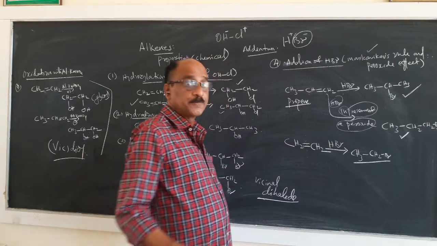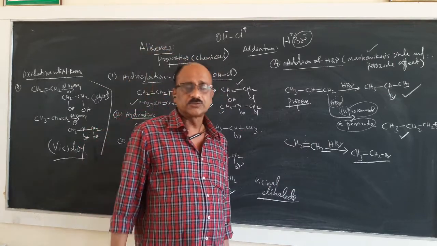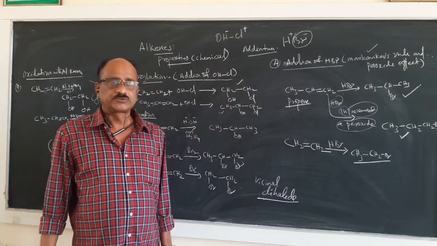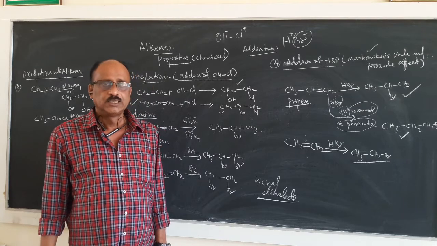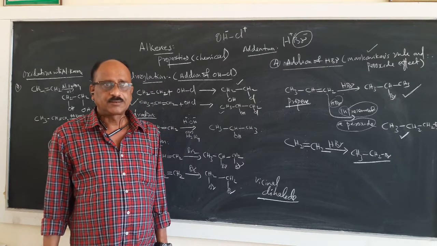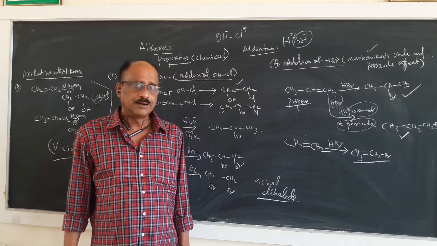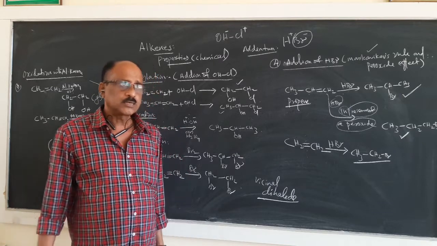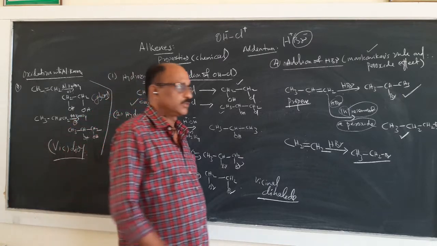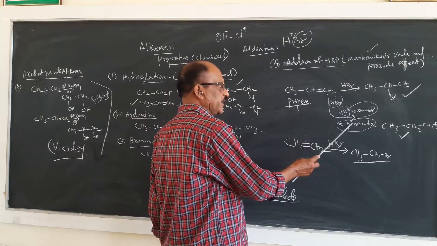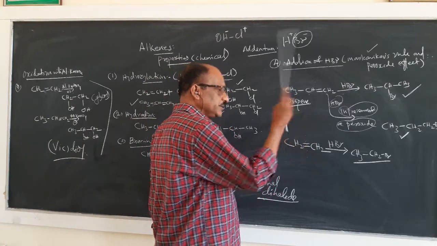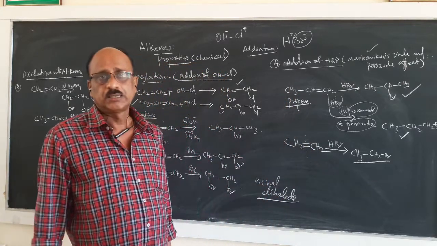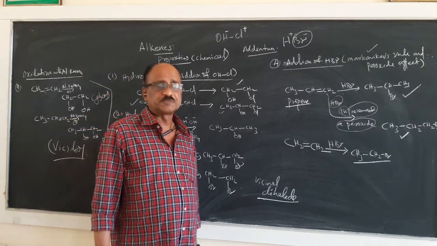That is against the Markovnikov. That is known as Kharash, K-H-A-R-A-S-C-H, Kharash peroxide effect. According to Kharash peroxide effect, the addition happens just reverse to Markovnikov's principle.